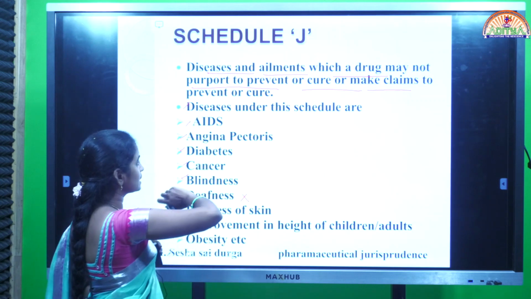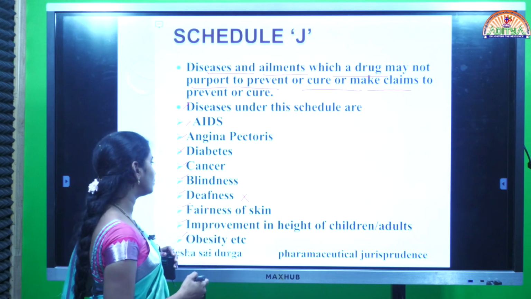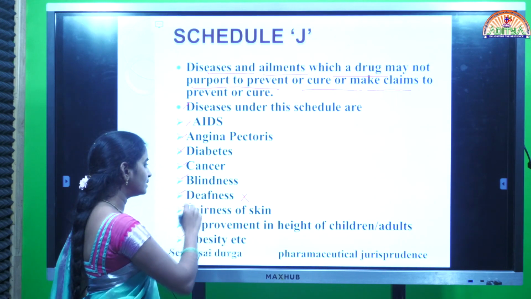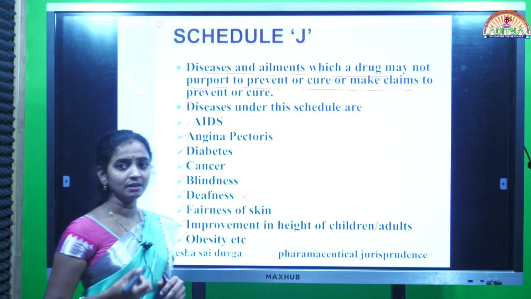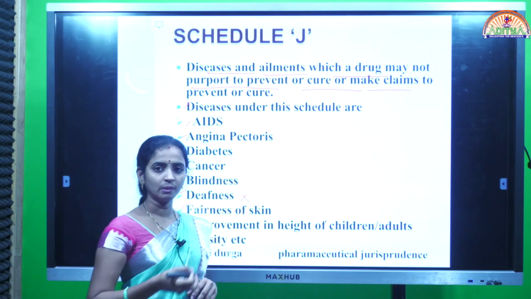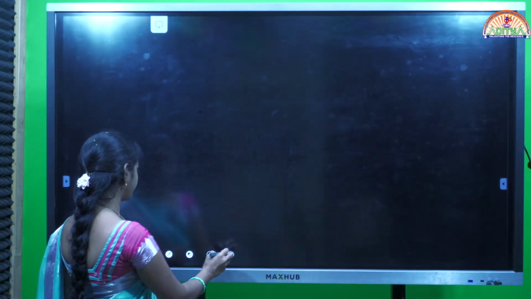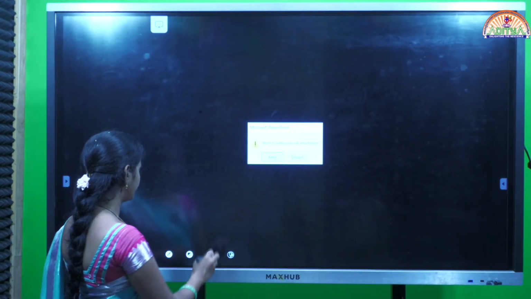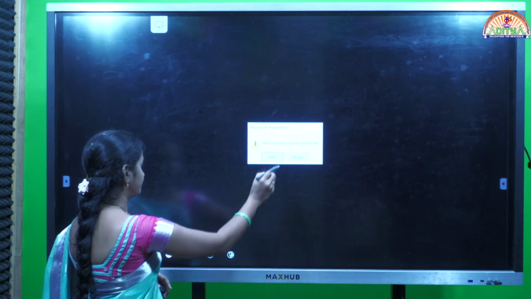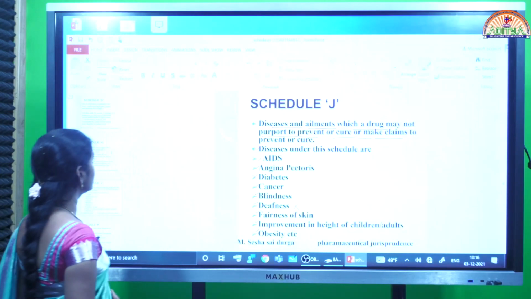Some of the diseases like AIDS, angina pectoris, and some conditions of the human body like blindness and deafness, not really conditions, they are birth defects. So these types of disorders we cannot manipulate, we cannot prevent or cure.